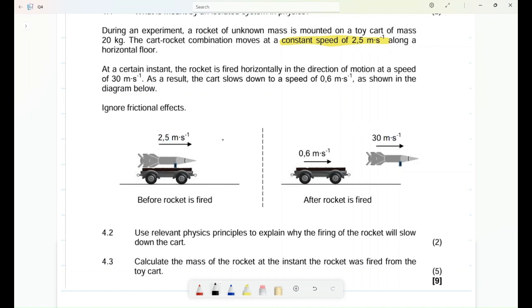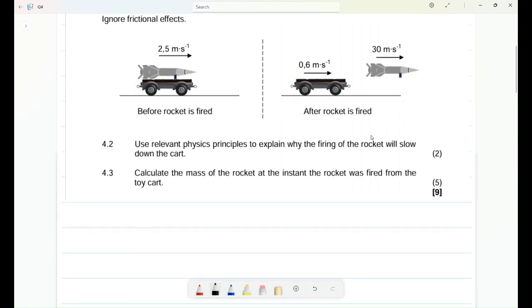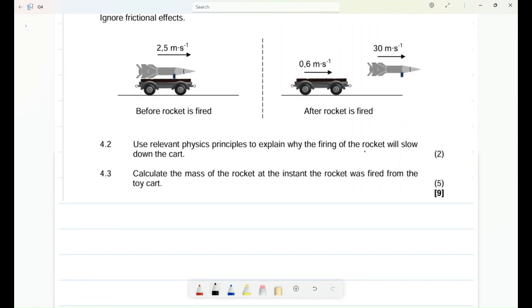Question 4.2 says to us, use relevant physics principles to explain why the firing of the rocket will slow down the cart. Now, why will firing this one slow down the cart? The easy one you can use is Newton's third law. When this one applies a force on the rocket to make it move towards the right, it applies a force. This is the force of the cart on the rocket.